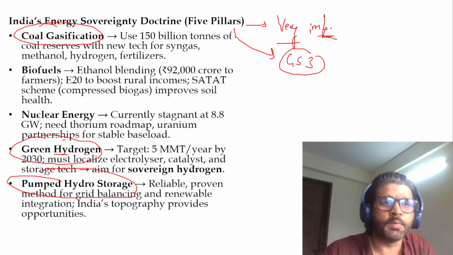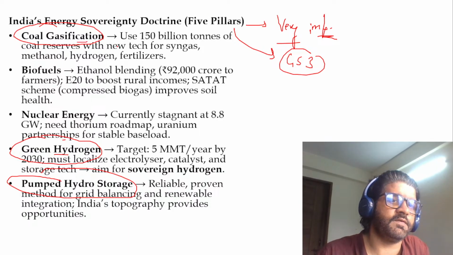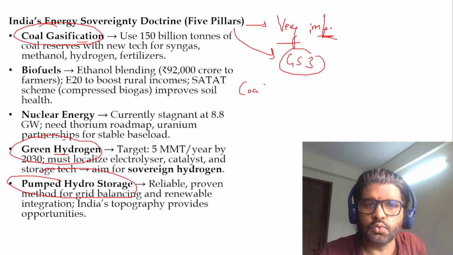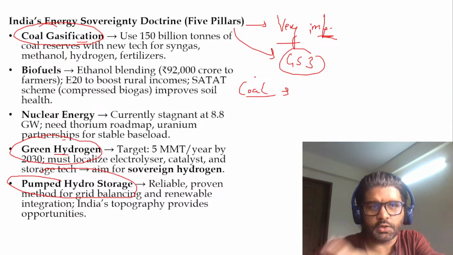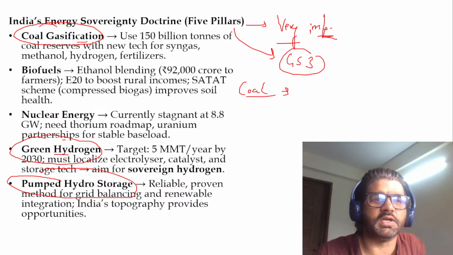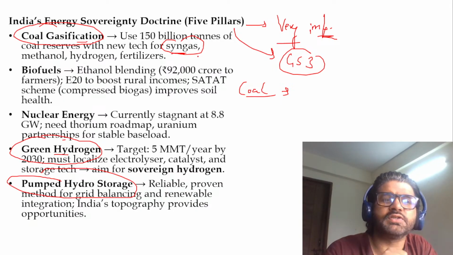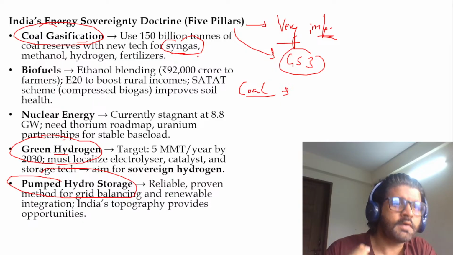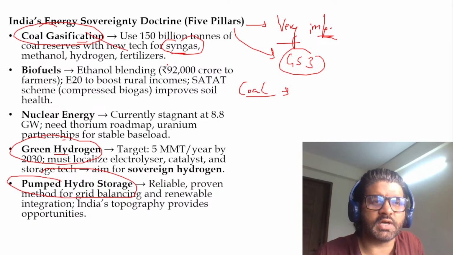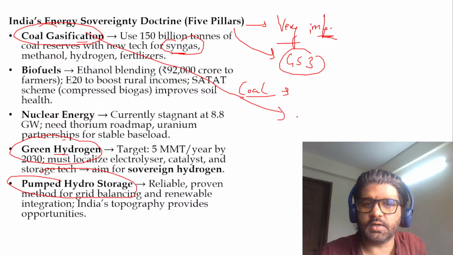So let's focus here. Coal gasification. What is coal gasification? You are converting coal into syngas, synthetic gas. You are converting it into gaseous form because it is much cleaner. This is coal gasification: you're making syngas. So why are we doing that? Because then it will emit less CO2. What is the problem with it? Our coal has too much ash content. What is this ash?